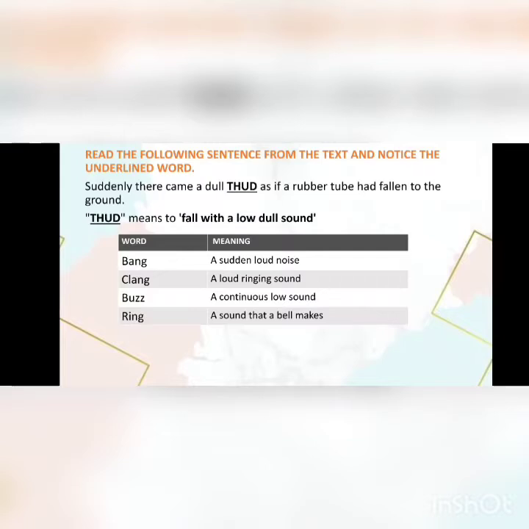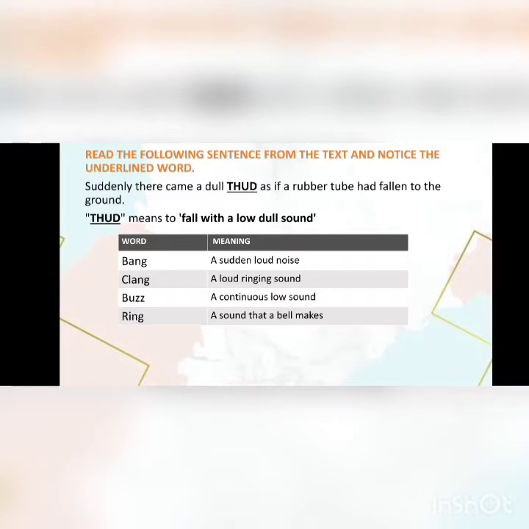Students, here they gave you some words. You should find out the meaning of those words by using your dictionary. Here, bang means a sudden loud noise. Clang means a loud ringing sound.